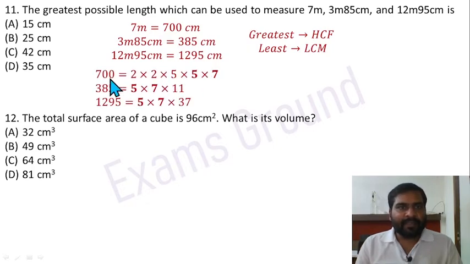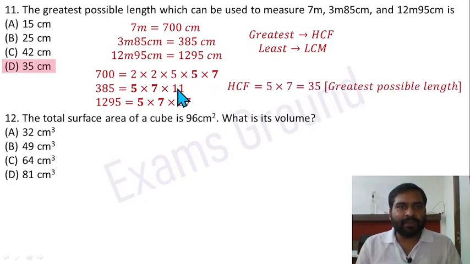First factorize them. 700 equals 2 into 2 into 5 into 5 into 7. 385 equals 5 into 7 into 11. 1295 equals 5 multiplied by 7 multiplied by 37. You have to take the highest common factor. So the highest common factor is 5 into 7 in all expressions. That is the HCF. It is the greatest possible length which can be used to measure these lengths. Option D is correct here.